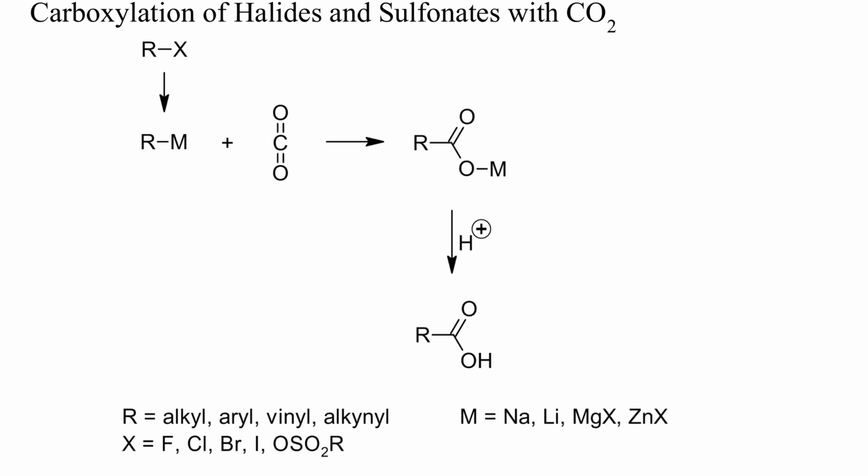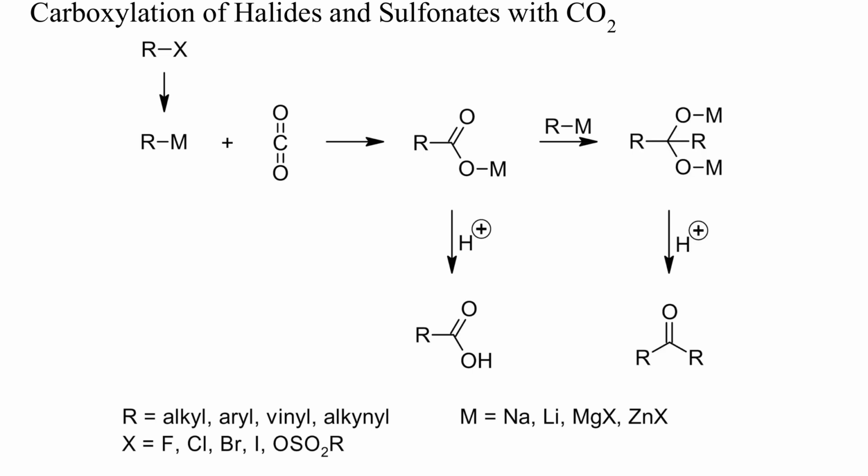Let's first have a look at the main mechanisms of carboxylation reactions. Polar organometallic compounds, for instance organolithium or Grignard reagents, are sufficiently nucleophilic to react with carbon dioxide directly. Hydrolysis and acidification of the intermediate carboxylate then yields a carboxylic acid. Polar organometallics can be generated from organic halides or by deprotonation of organic compounds with strong bases.